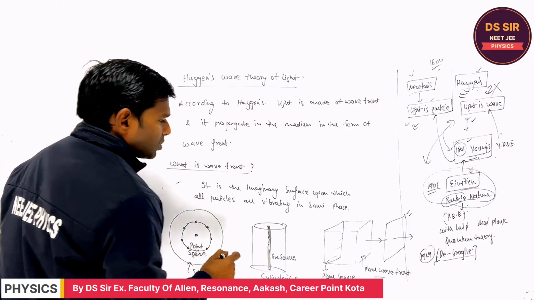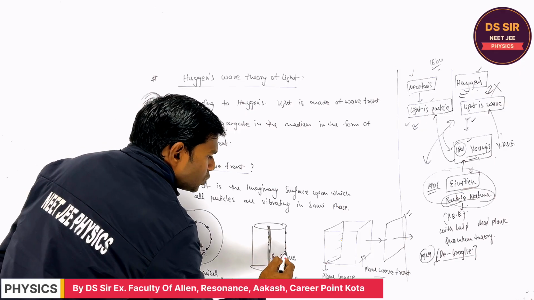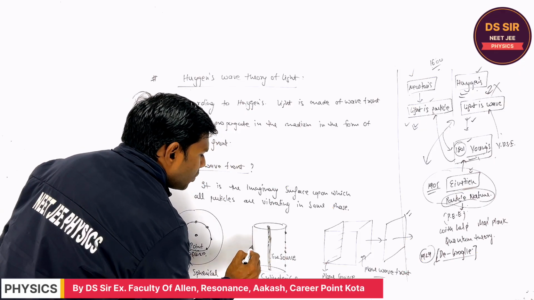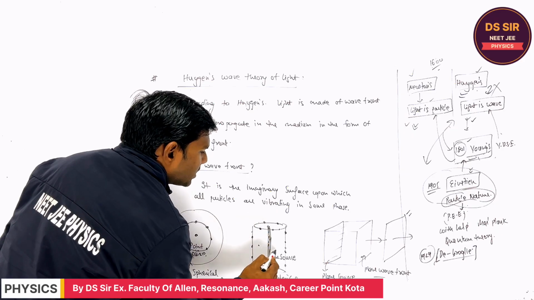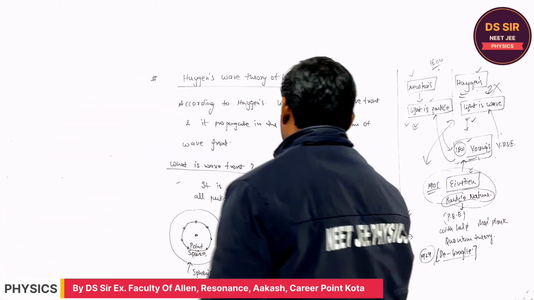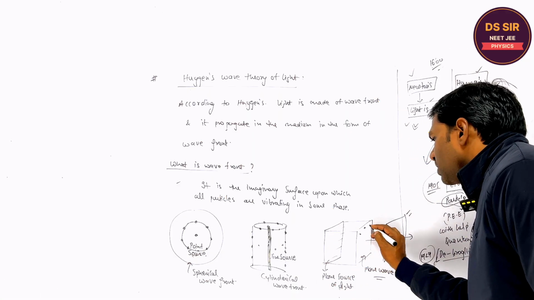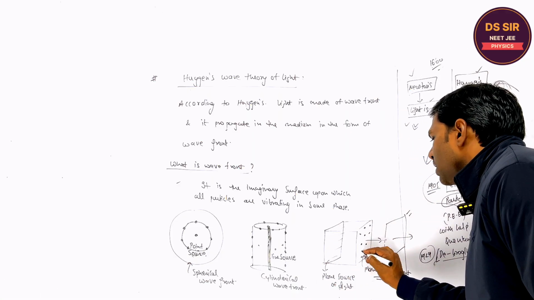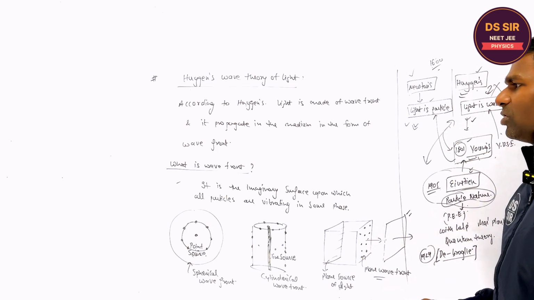I will explain this also. In the same way, suppose this is the cylindrical wavefront. So all particles present on this cylindrical wavefront, like this, on this cylinder, are vibrating in the same phase. In the same way, if it is the plane source of light, the plane wavefronts are produced and they are vibrating in the same phase. Is it clear or not, you tell?